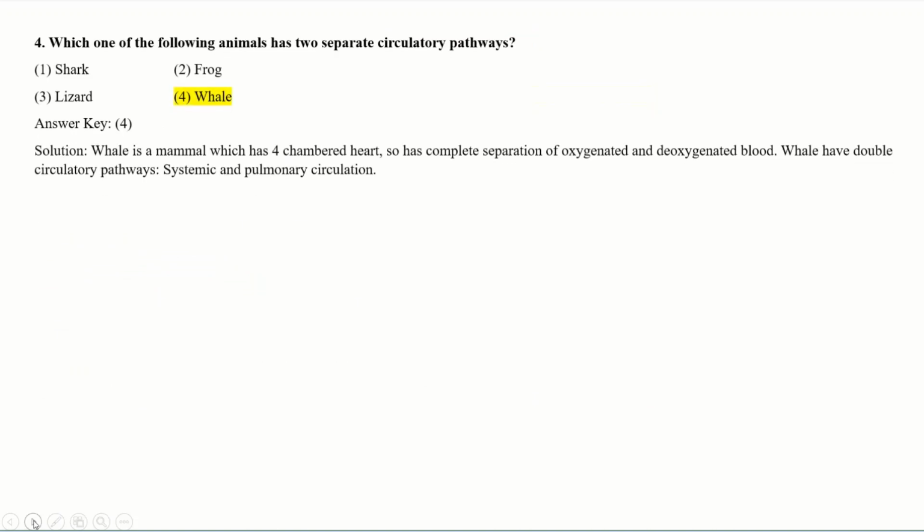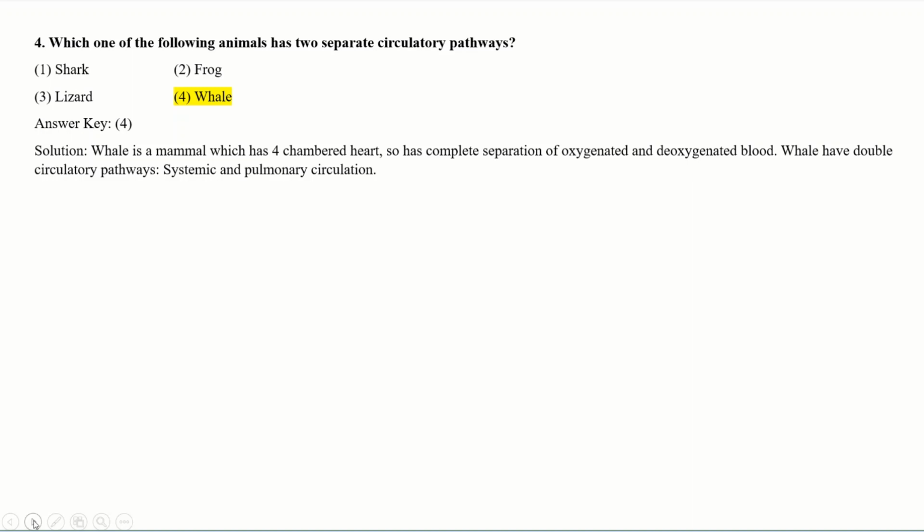See the next question. Which one of the following animals has 2 separate circulatory pathways? Shark, lizard, frog, whale. These 4 options are given here. Think about the 2 separate circulatory pathways.